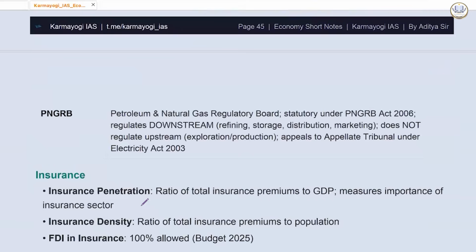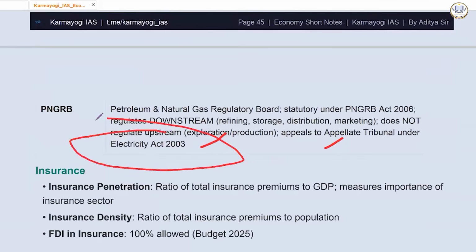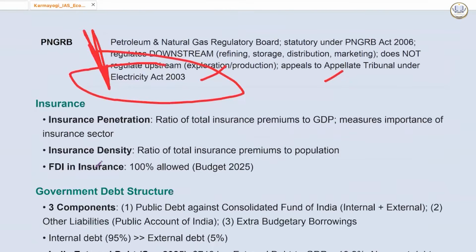Then we have Petroleum and Natural Gas Regulatory Board. It regulates downstreaming, refining, storage, distribution, marketing, and does not regulate upstreaming, that is exploration and production. Appeals to appellate tribunal under Electricity Act 2003. This Electricity Act, this is important.